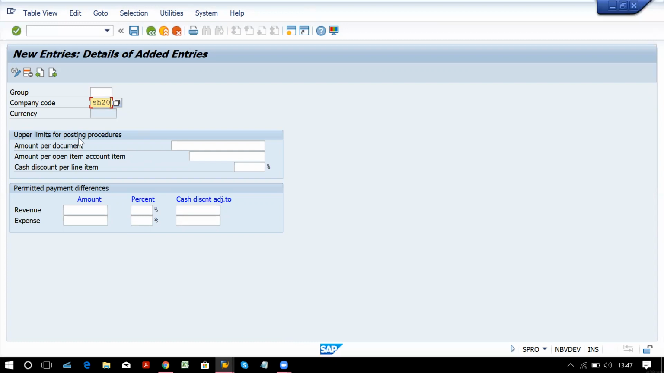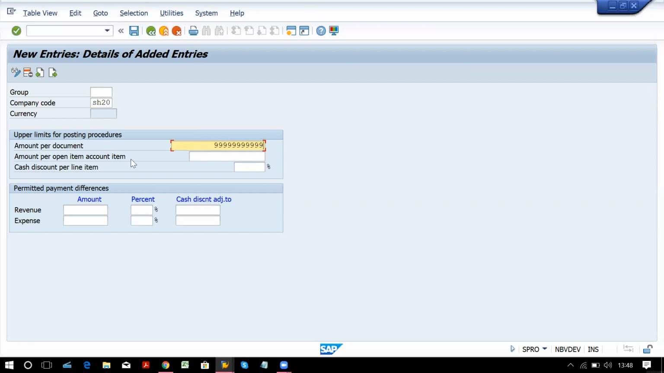Now here we have upper limit for posting procedures. Upper limit means maximum: how much maximum posting you can do. For what? Amount per document. So it's a maximum amount, so we have to give some big amount over here. Some nines I am giving here.